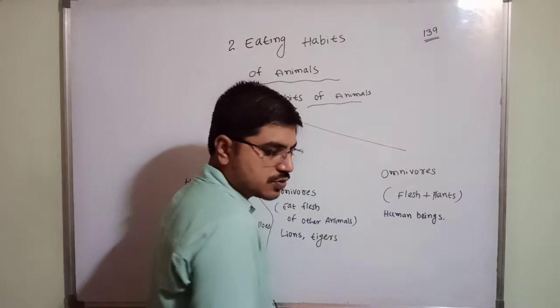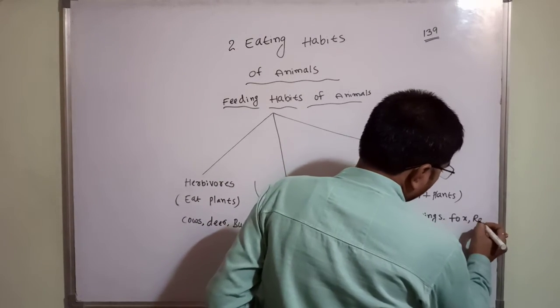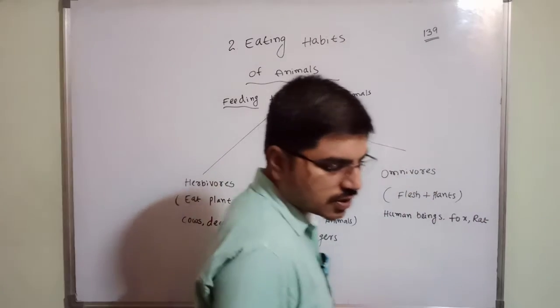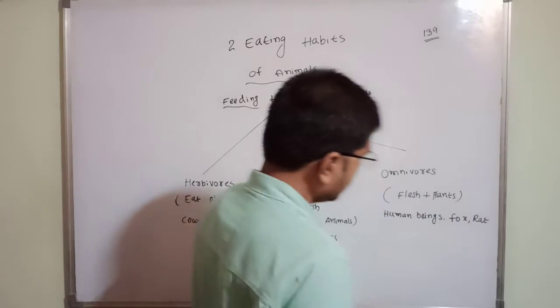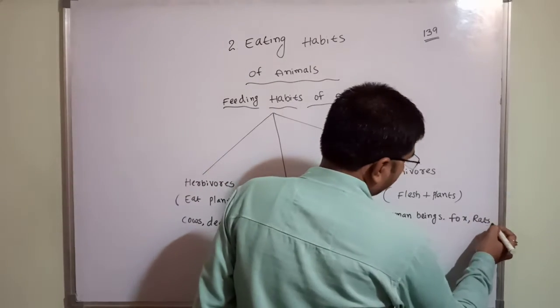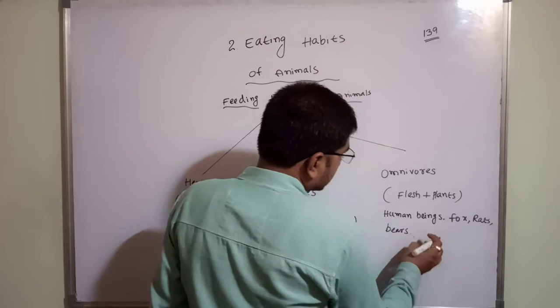Human beings. And the next one, fox is also an example, rat also. More examples are there, and bears also. These are all examples for that. Okay?